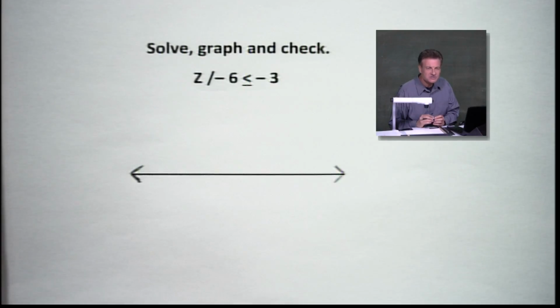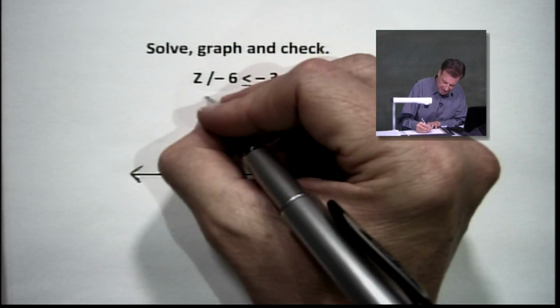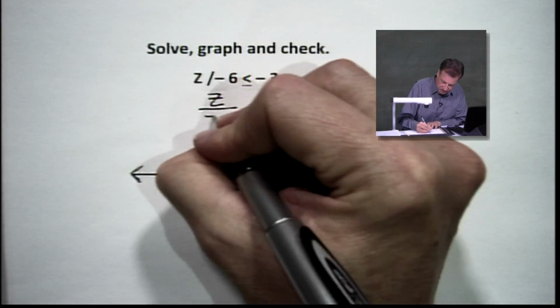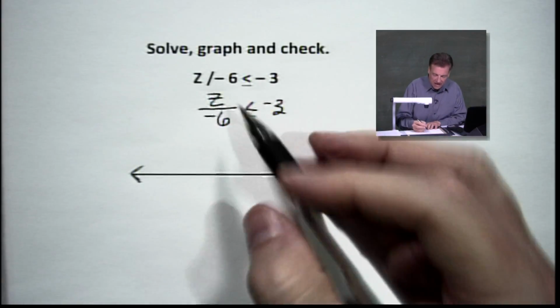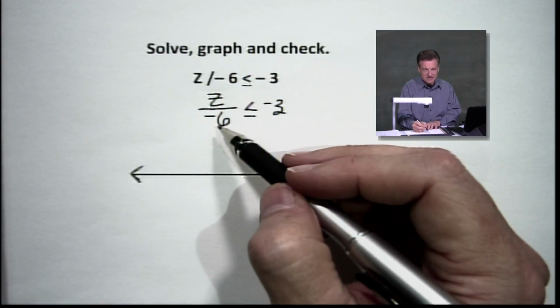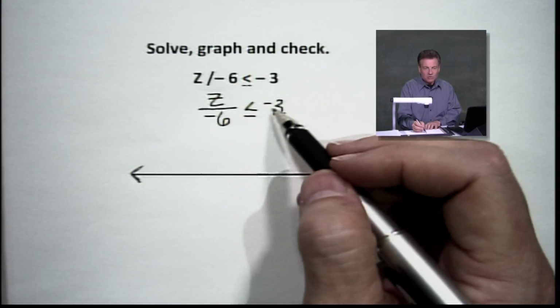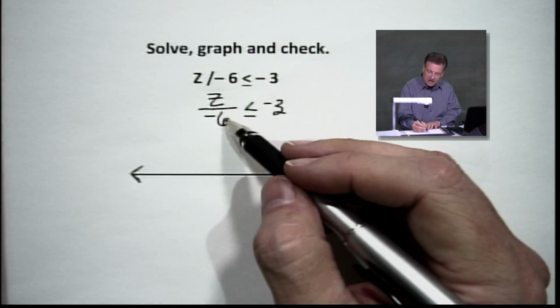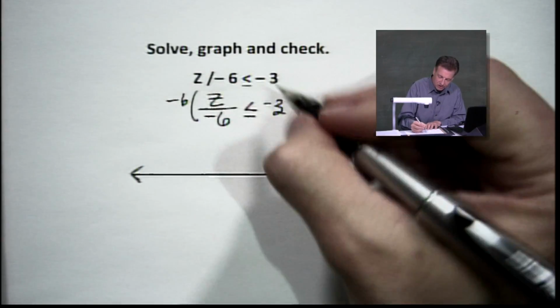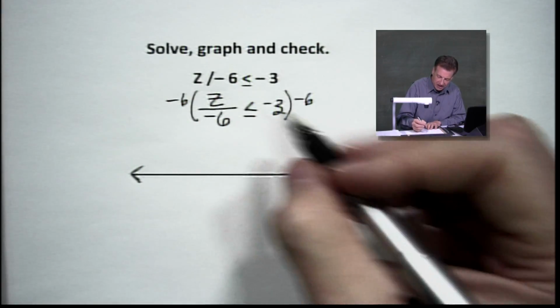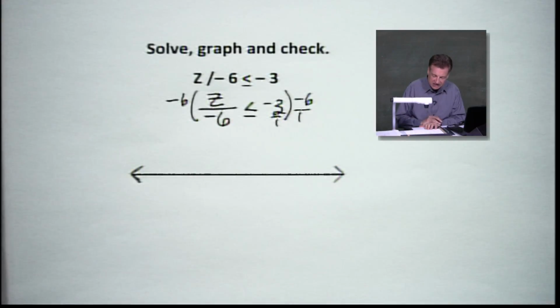This is one where it says z over -6. Let me write that. Sometimes it looks a little bit better when we do this: z divided by -6 less than or equal to -3. So here again, we've got this -6. We need to remove it. So we're going to multiply both sides by the -6. Put a 1 over those for those that like to see that.